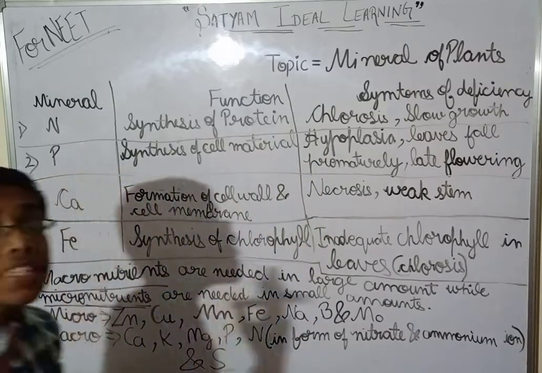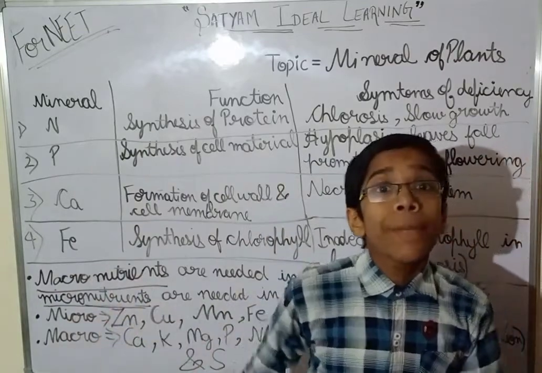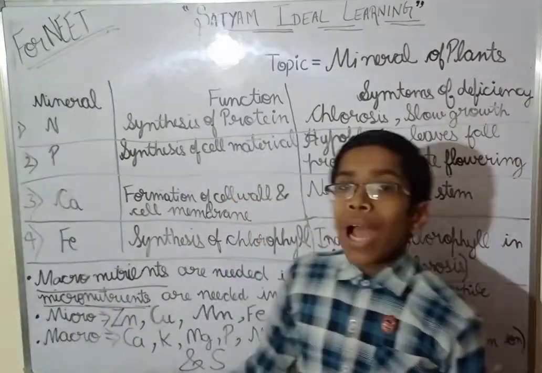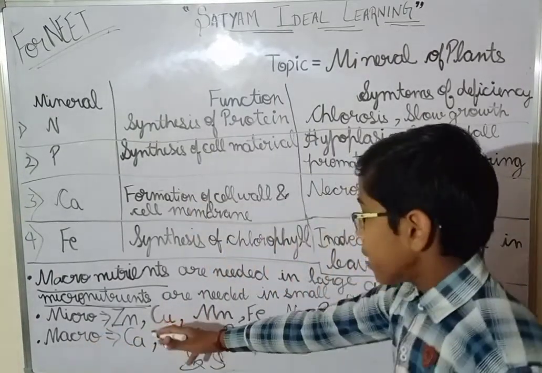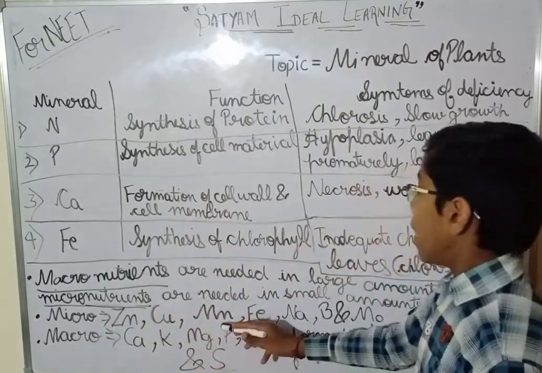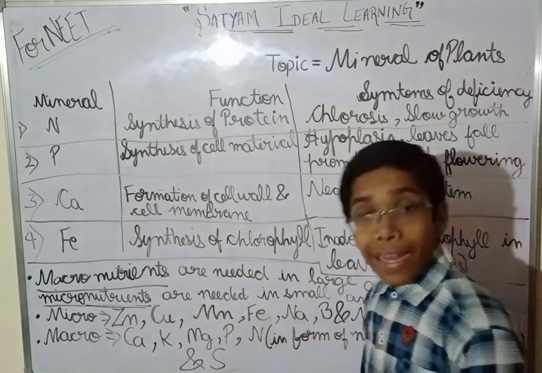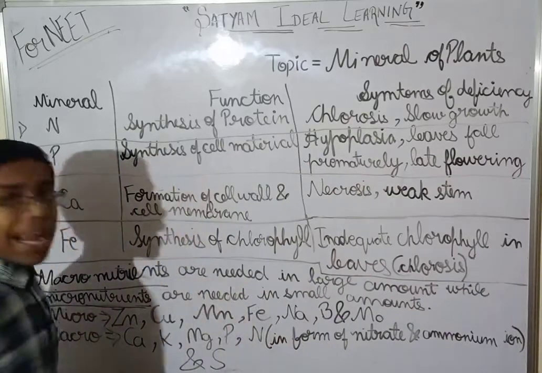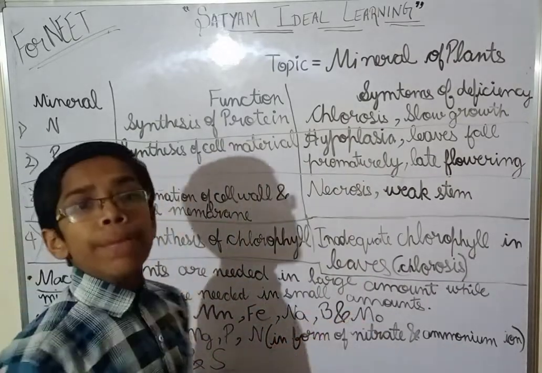And what are these nutrients? What comes under micronutrients and what comes under macronutrients? So guys, in the micronutrients come zinc, copper, manganese, ferrum, or you can say iron, ferrum is the Latin name, sodium, boron, molybdenum.